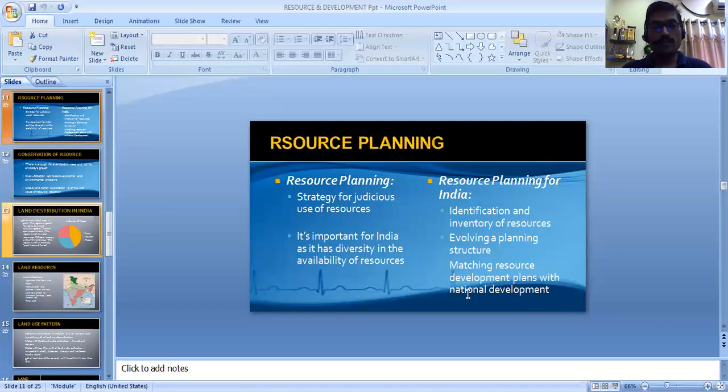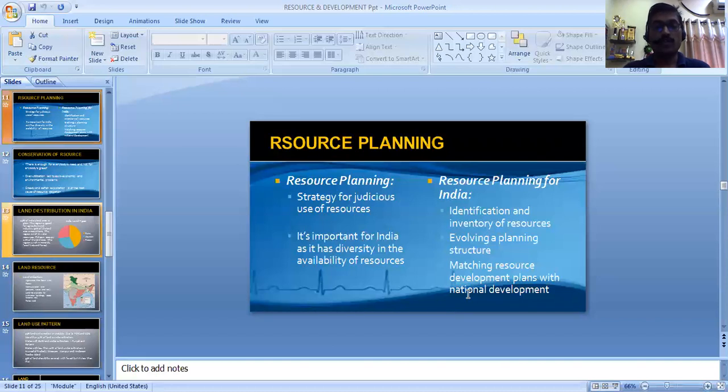Now look into this. If you want the resources to be utilized in a better way, there is a need of resource planning. Now resource planning, why is it important? Because how the resources are to be judiciously used. To plan that out, we require resource planning.